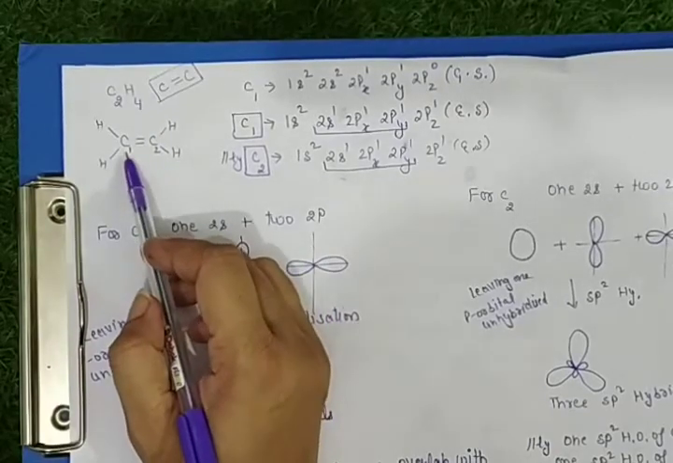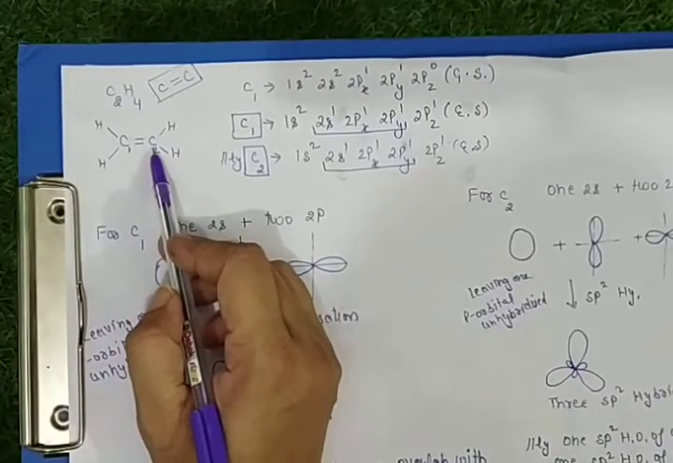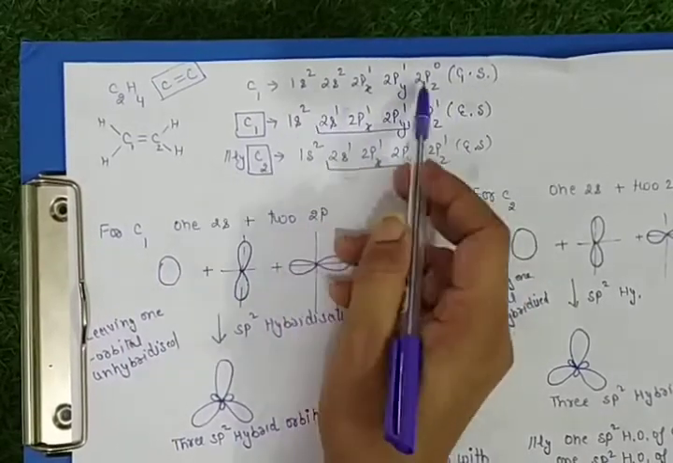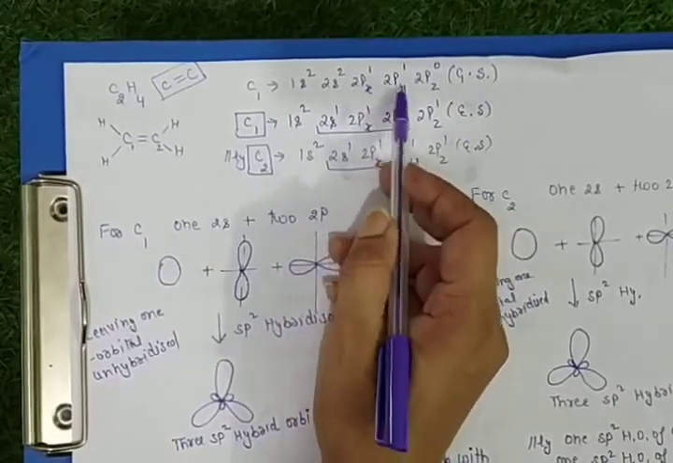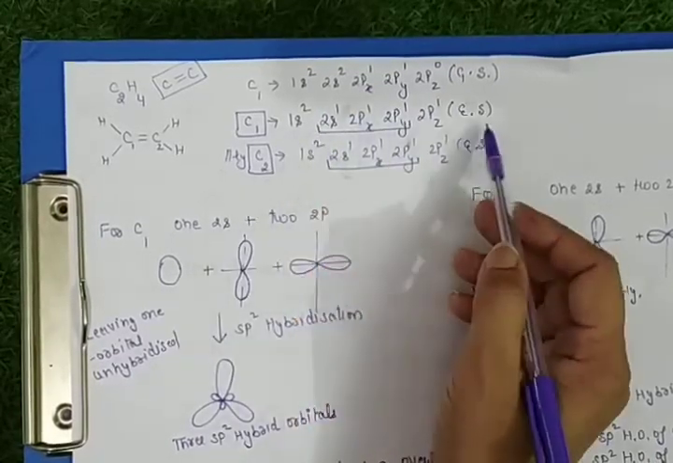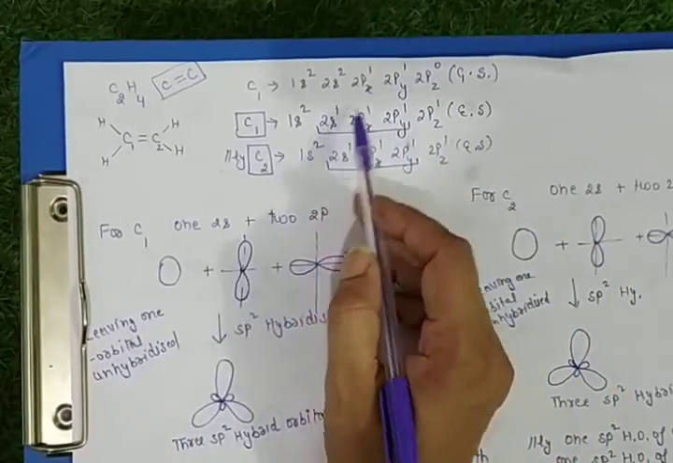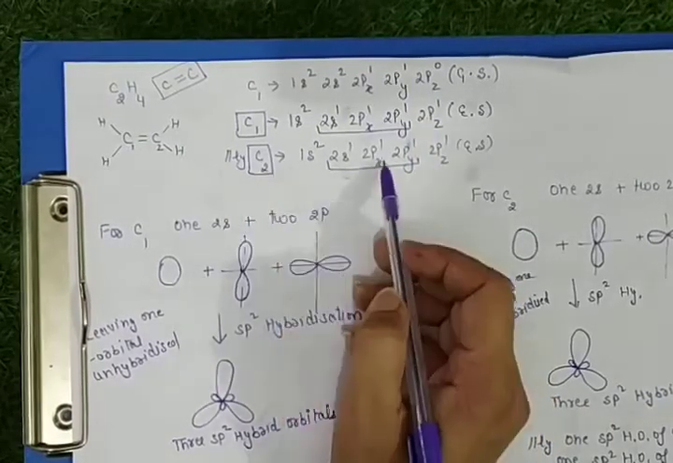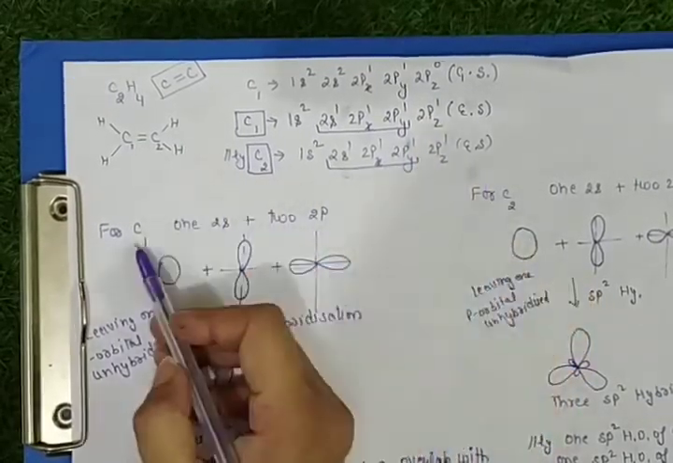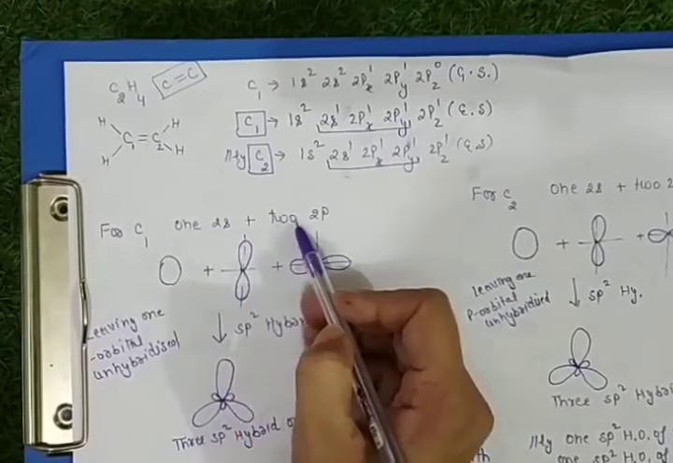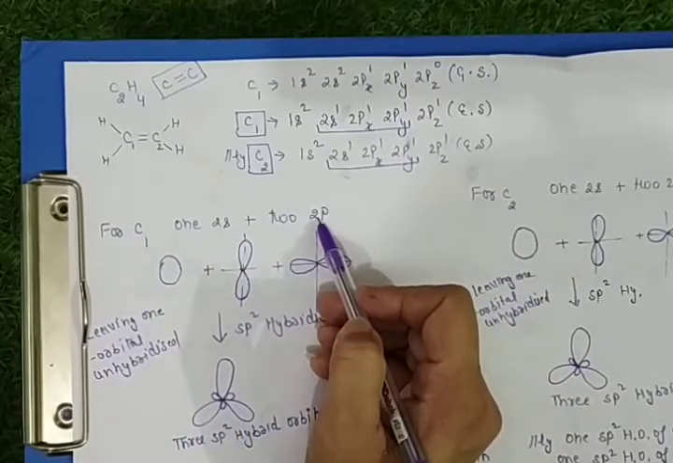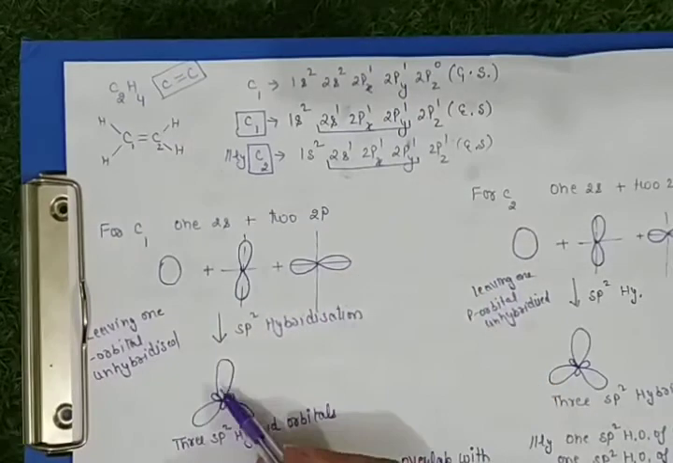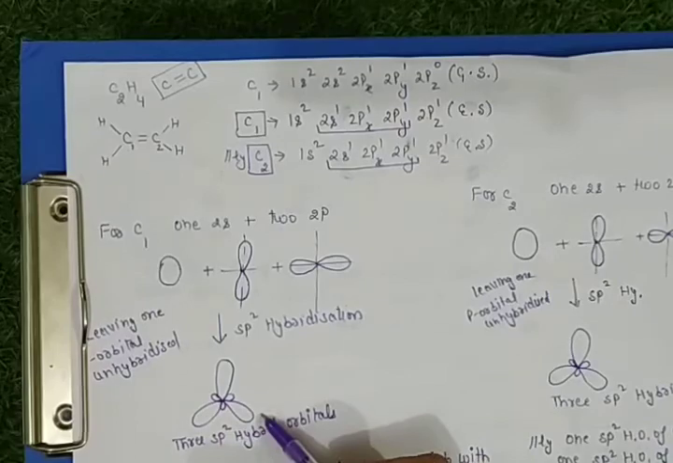Assuming this one is the C1 carbon and this is the C2 carbon, then C1 has a ground state electronic configuration with two half-filled atomic orbitals. What about in the excited state? One electron from 2s is excited to 2pz. Similarly with C2. Now for C1, the 2s and 2p orbitals undergo hybridization to give 3 sp2 hybrid orbitals.